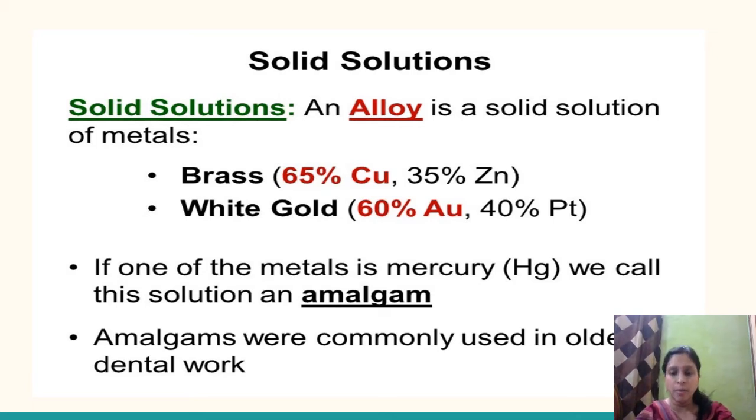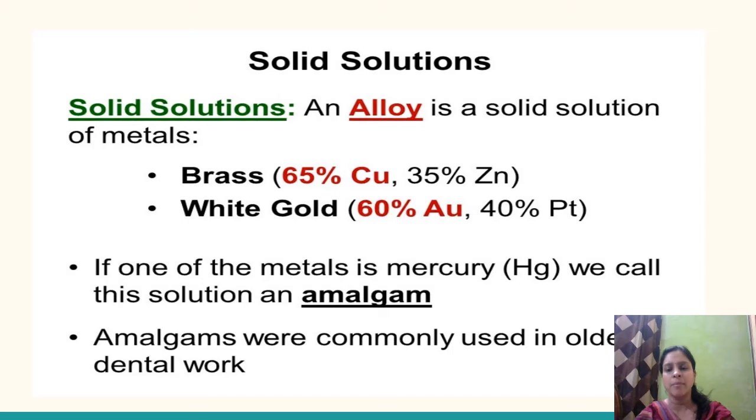If we are talking about white gold, आजकल बहुत चल रहा है fashion में, and especially the ladies, they are making jewelry from white gold. So it consists of 60% gold, fine, and 40% platinum. So it means the platinum here is acting as a solute, whereas the gold is present as a solvent.